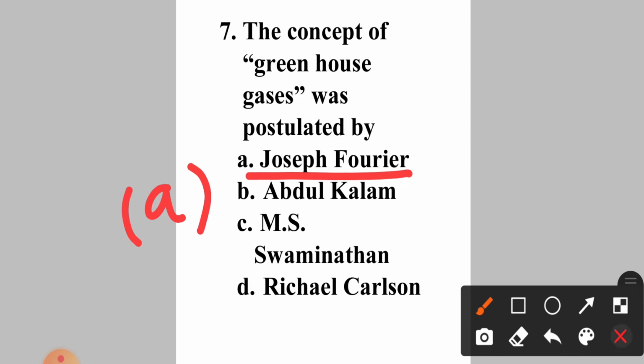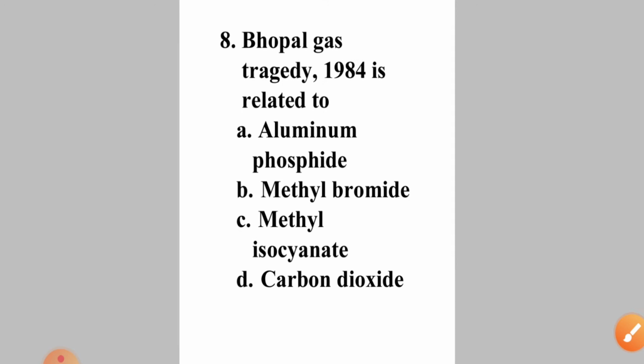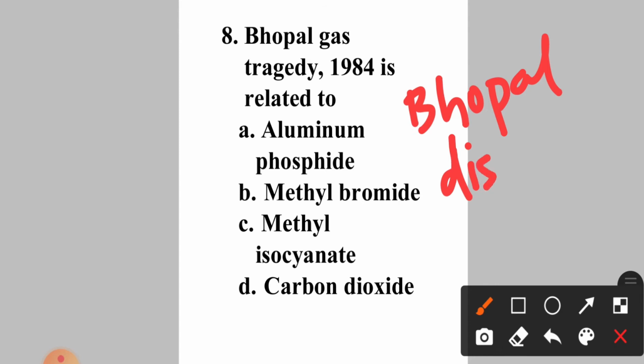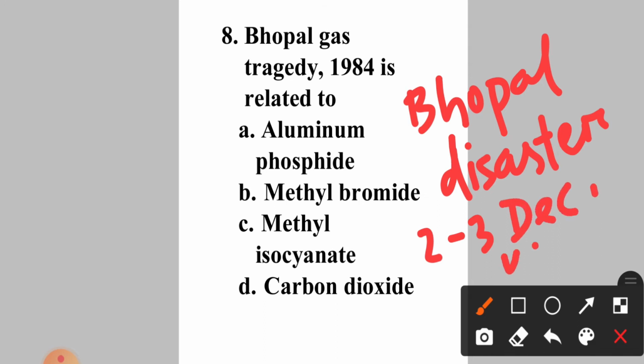Okay, now come to question number 8. Bhopal gas tragedy 1984 is related to A. Aluminium phosphide, B. Methyl bromide, C. Methyl isocyanate, D. Carbon dioxide. Okay. So Bhopal gas tragedy is also called the Bhopal disaster, which was a gas leak incident on the night of 2nd and 3rd of December 1984 at the Union Carbide India Limited pesticide plant in Bhopal, Madhya Pradesh. Okay.